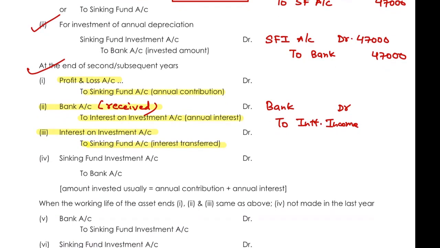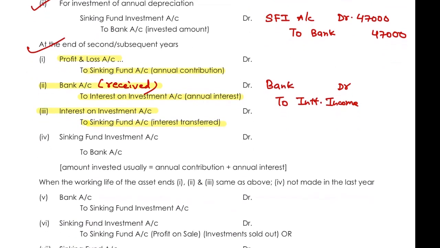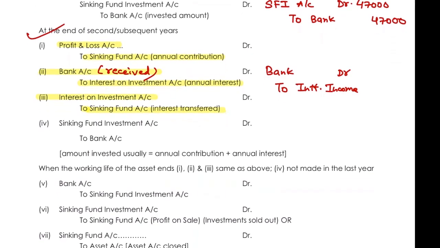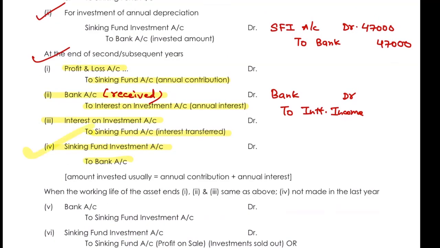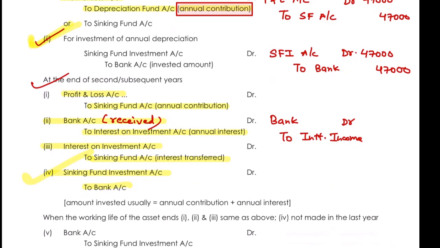And if you have made any further investment in the second year or the subsequent year, you will debit the sinking fund investment to the bank account. This is the same entry as we have done here in the second part. Sinking fund investment to the bank account.